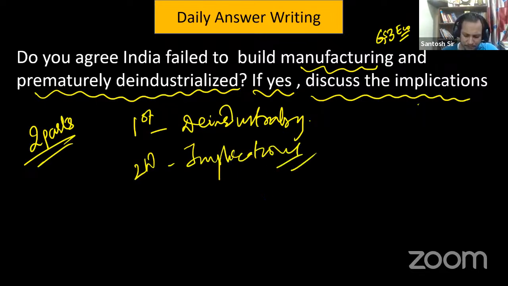Okay. So before we try to answer this, we have to understand what deindustrialization is. How to answer this, guys? We can start with the statement. Deindustrialization is what, guys?